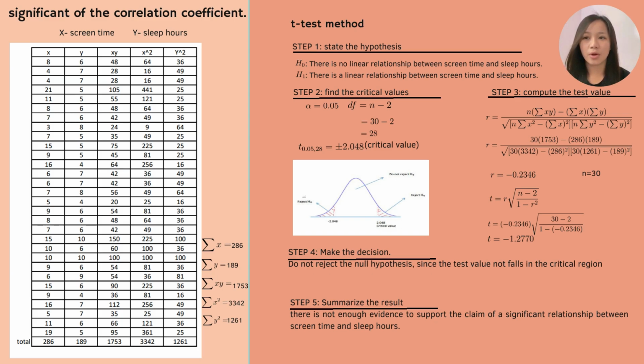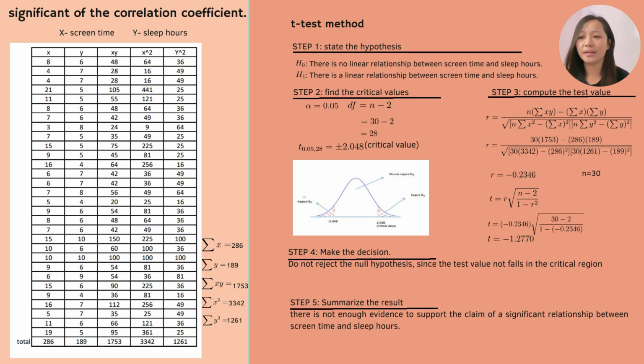Step 3, we compute the test value, where r is equal to negative 0.2346 and our n is equal to 30. After that, we compute all the data into the t-test, which is equal to negative 1.2770.